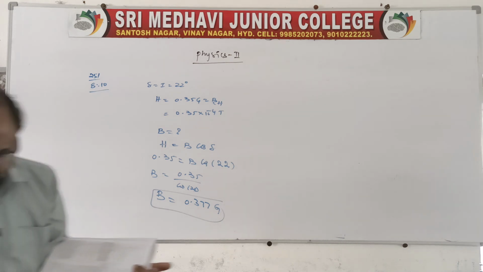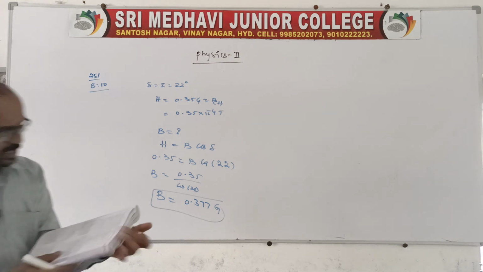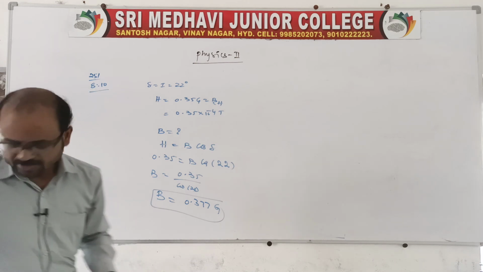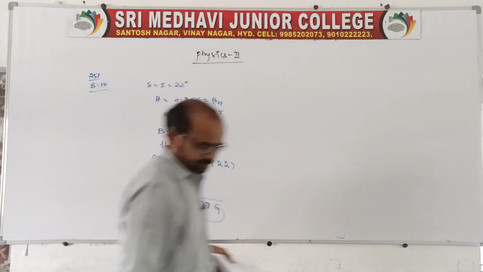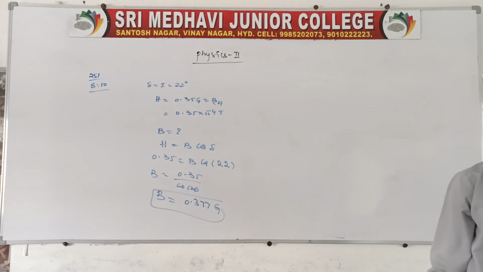If we know cos 22, then we can do it, otherwise we cannot do anything. You keep it as it is, whatever the value is, keep it like that only. Clear? This is one question on the basis of this. Better you continue with 8.11 also. Same question on the basis of this. Go through this.